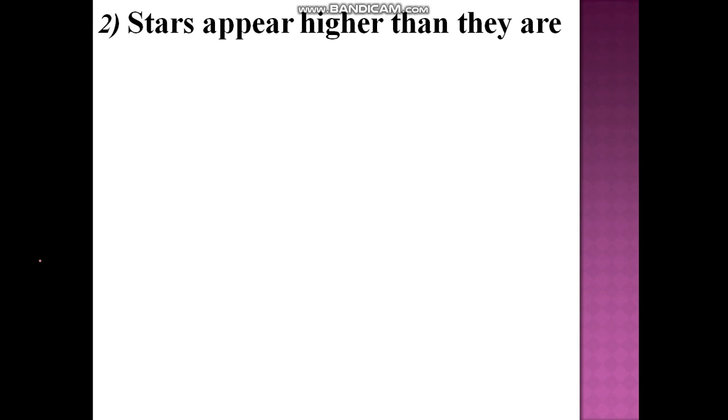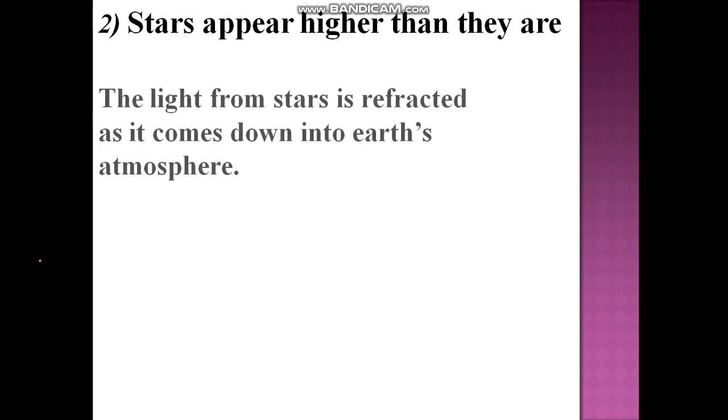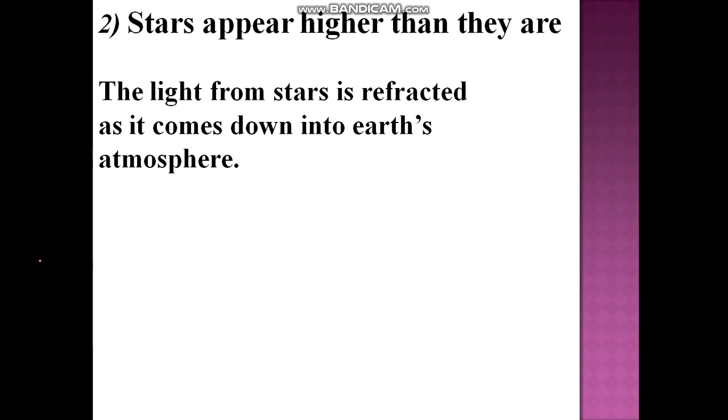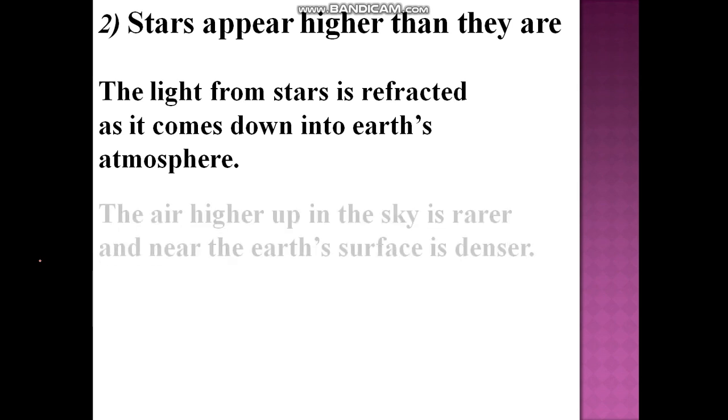Now, second interesting thing is stars appear higher than they are. That means you see them much higher than what they actually are at. Now, the light from stars is refracted as it comes down into Earth's atmosphere. This you must have understood when we discussed the phenomenon of twinkling.